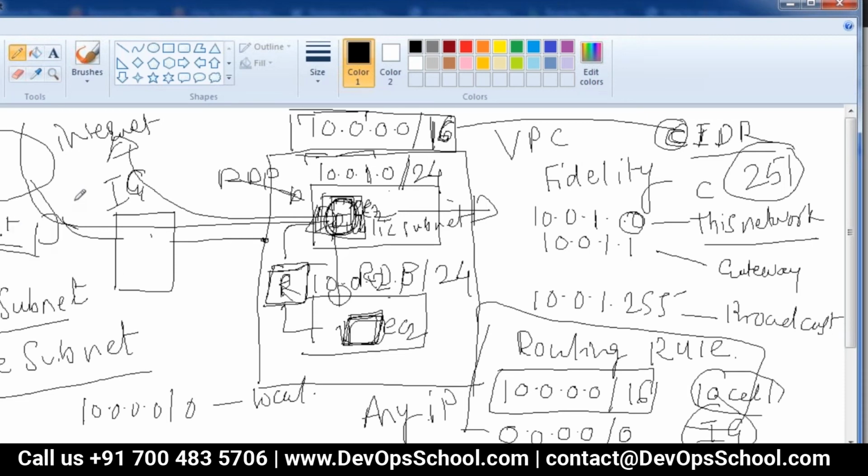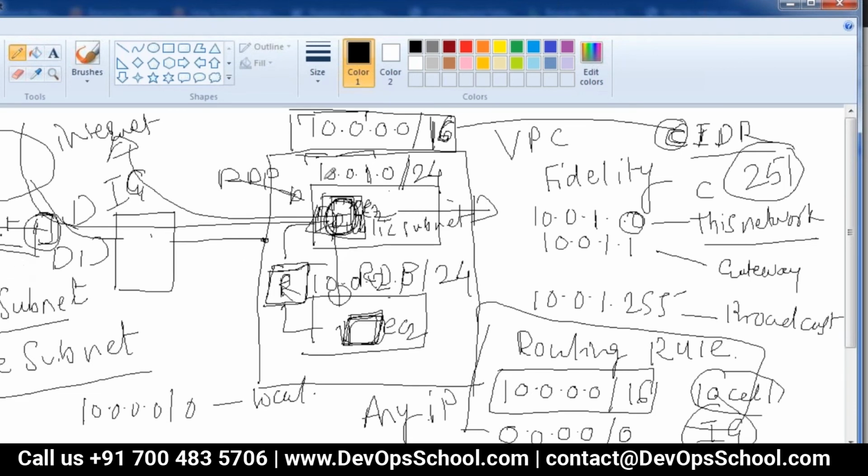Your laptops and everything are on the internal network, right? From the laptop, you can browse outside, but any person sitting on the internet cannot see your laptop, right? So that is the scenario.